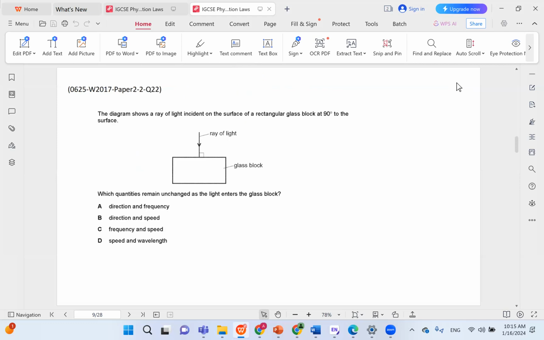The diagram shows a ray of light incident on the surface of a rectangular glass block at 90 degrees to the surface. Which quantities remain unchanged as the light enters the glass block? So the light was in air and now it's in glass. So there is a change in medium and refraction occurs. So when refraction occurs, remember V equals lambda F. This changes, but the frequency remains the same. So since we're looking for what remains unchanged, we definitely don't want speed because speed changes. We definitely don't want wavelength. So by elimination, A is the correct choice.